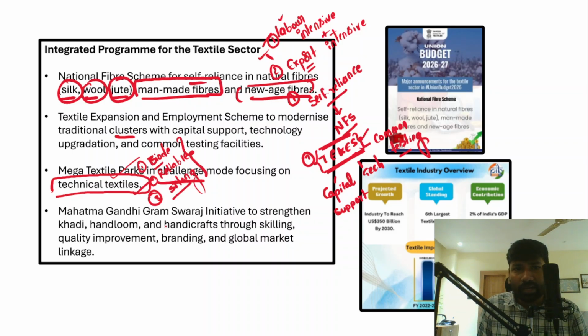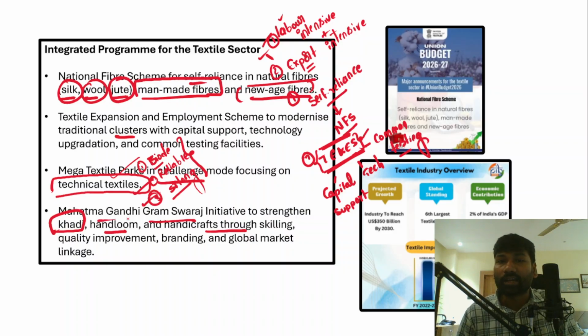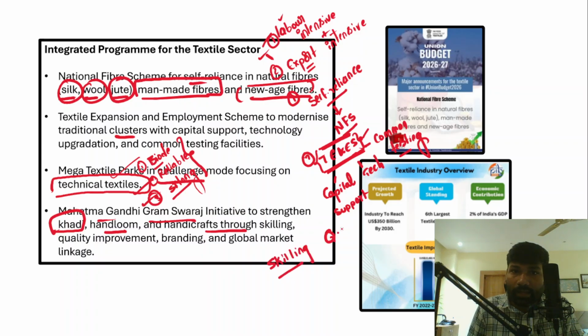And even the Mahatma Gandhi Gram Swaraj initiative has been launched to strengthen khadi, handloom and handicrafts. So khadi, handloom and handicrafts manufacturing can be strengthened through this initiative. It focuses on skilling of people, quality improvement, branding and global market linkages.